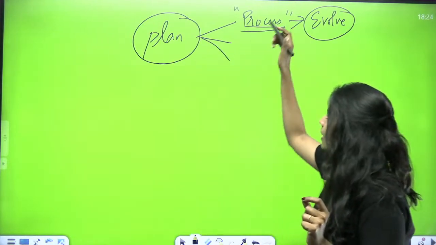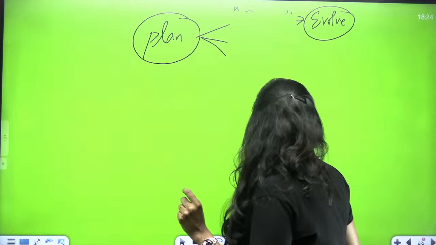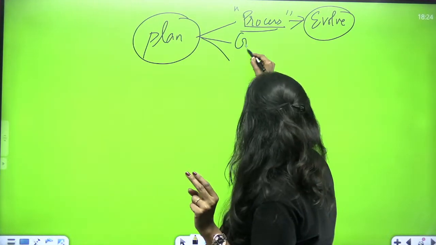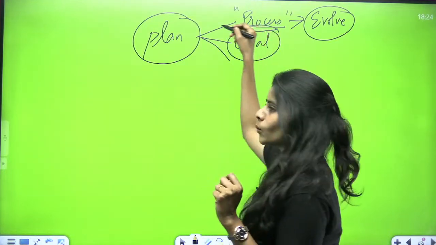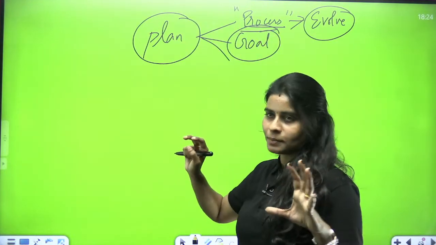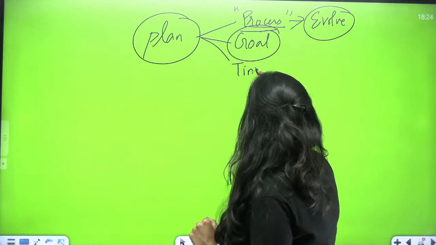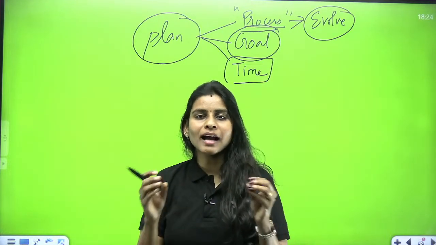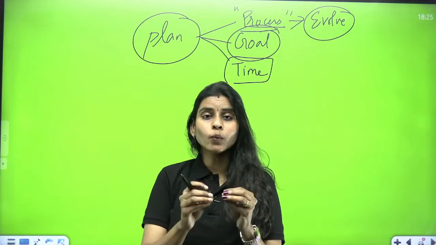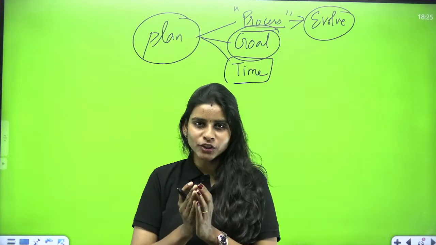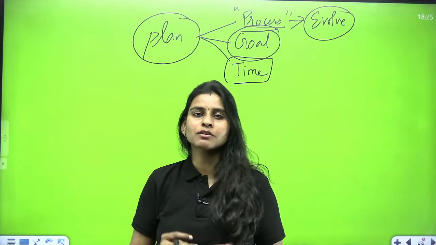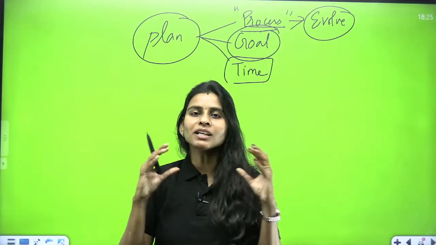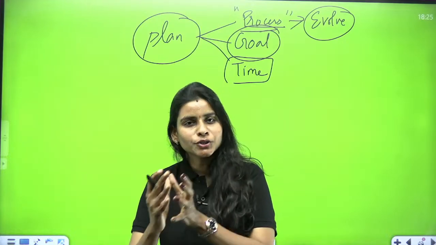So what is a plan? It is a process, and it is evolving in nature. And a plan should have a very important element called the goal. Without a goal, we cannot have a plan, right? And that goal has to be achieved in a specific time frame. So what is the definition of planning? Planning refers to having well-defined goals or objectives to be achieved in a specific time period. Okay, so it is a process by means of which we optimally utilize the resources to achieve the goals, right?